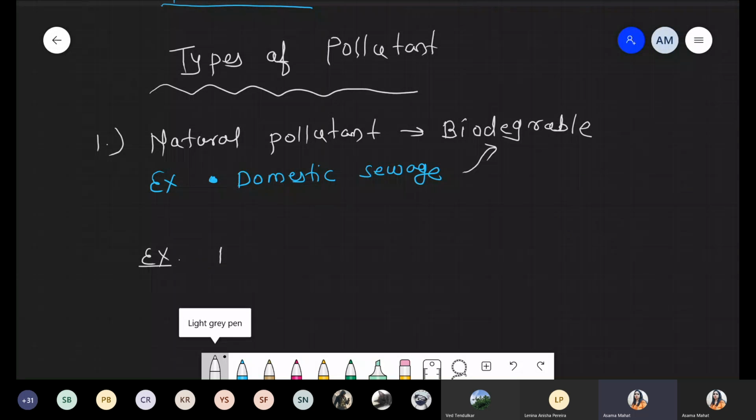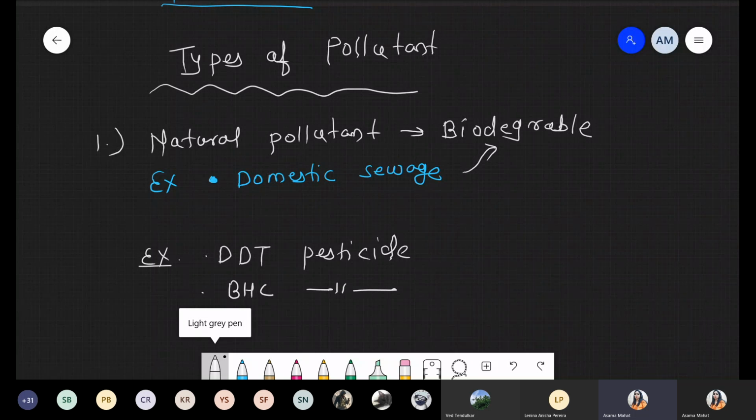Now the non-biodegradable examples are like DDT pesticide. We will see DDT in detail later in biomagnification. Another one is BHC pesticide. No need to remember the long form because questions will not come on the long form. They directly ask DDT pesticide. That's it. And this DDT pesticide is again a natural pollutant, but it is non-biodegradable.